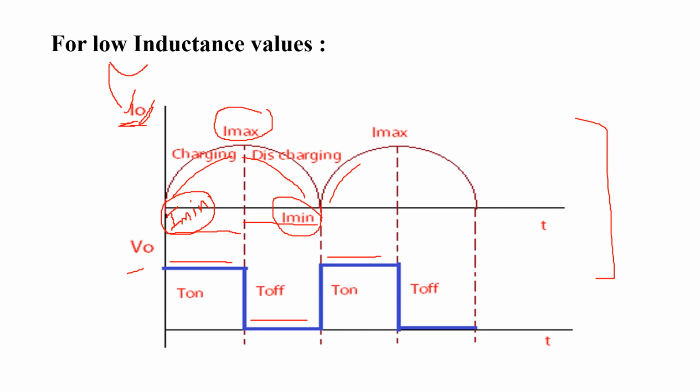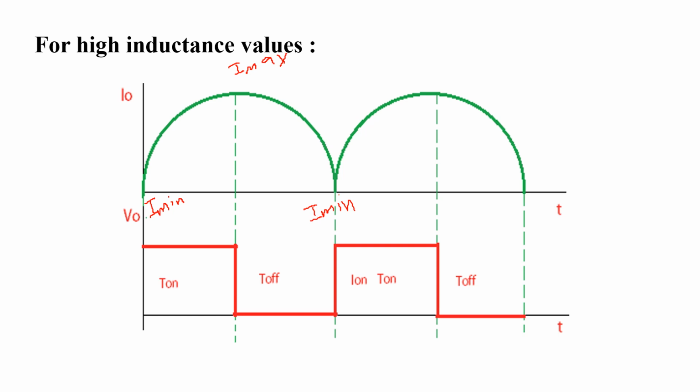These are the output voltage waveforms for a low inductance value. Similarly, consider if the inductance value is high. Again, I naught is the load current and V naught is the load voltage or output voltage. If the inductance value is high, then the load current takes more time for charging as well as more time for discharging. This is the time for charging and this is the time for discharging.